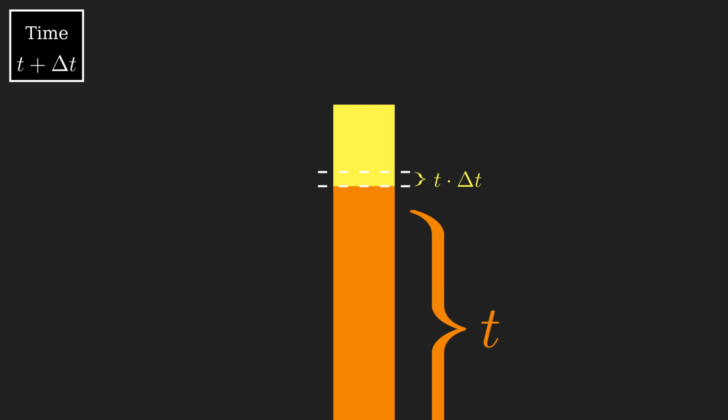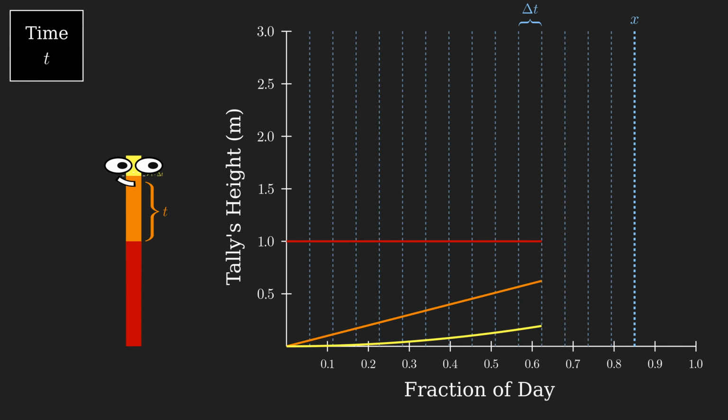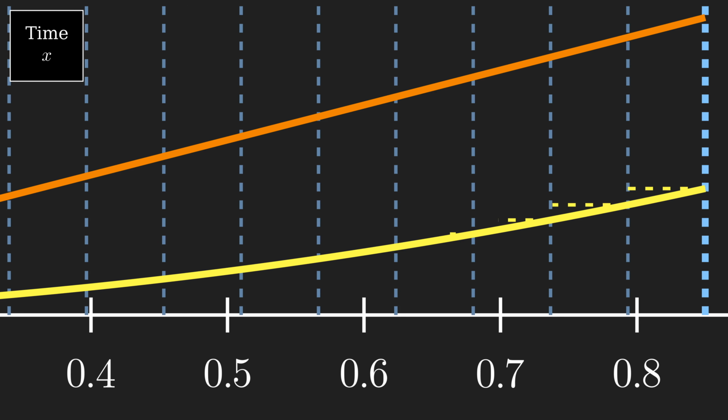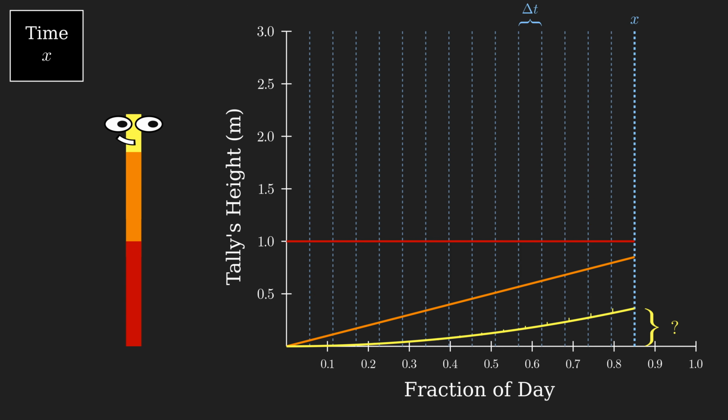However, this is only an approximation to the actual amount of yellow mass generated because the orange mass created between time t and time t plus delta t also generates yellow mass, which we've ignored in our calculation. We'll get back to how to fix this in just a minute. Now, remember what we're trying to do. We're trying to calculate the total yellow mass created until X amount of the day has passed, and we know approximately the amount that's generated in every small time interval. So all that's left to do is sum these small amounts up to get the total.